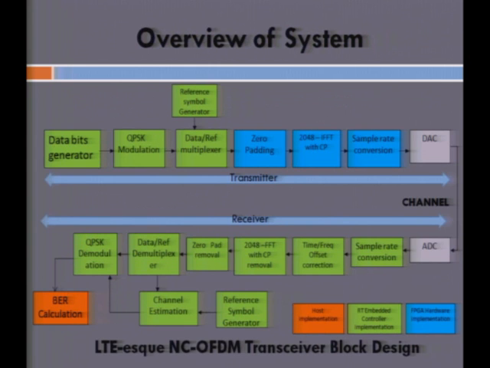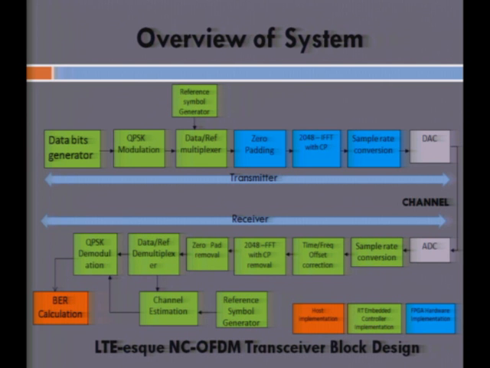This is a very crowded slide, I must say, but it shows the overview of the entire NC-OFDM transceiver scheme. We'll be focusing on the transmitter part. I've color-coded these blocks. The greens mean that they are implemented on the real-time controller, and the blues mean that they have been implemented on the FPGA hardware. I'll just run this through very quickly. The data bits are generated and modulated based on the modulation scheme that we choose.